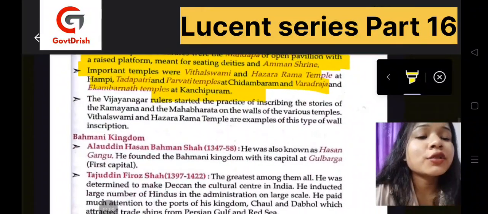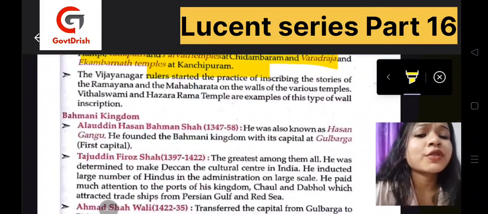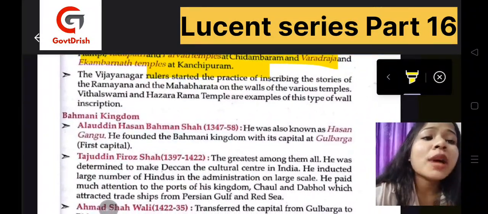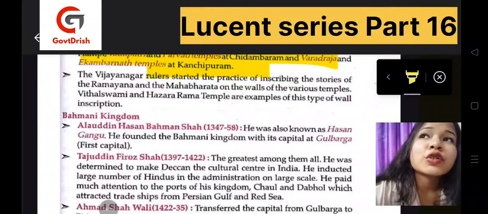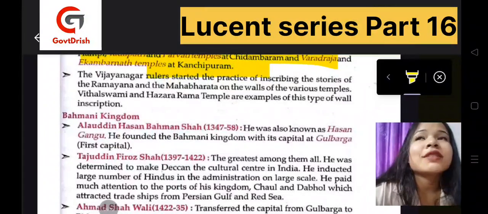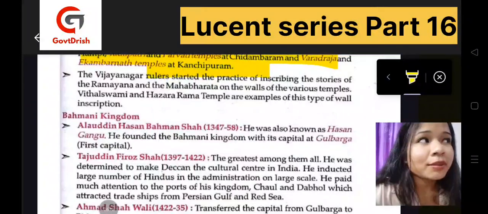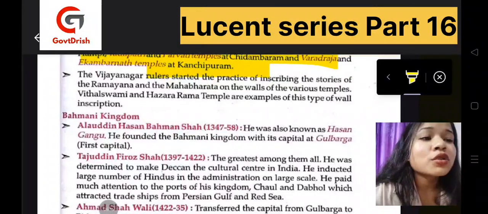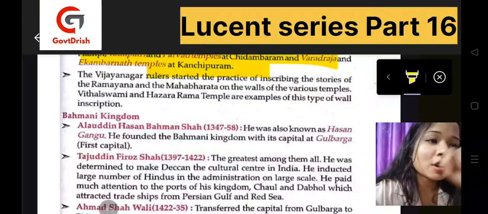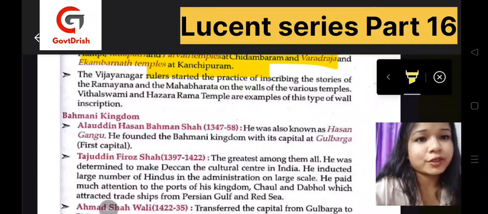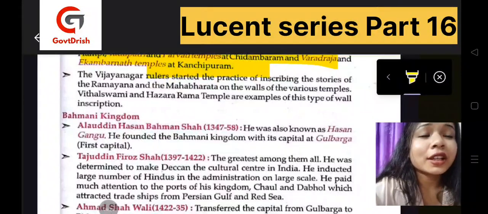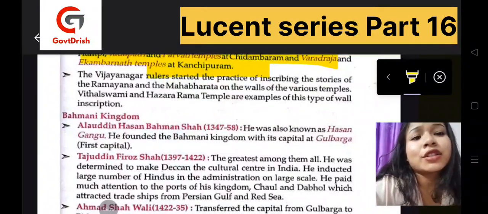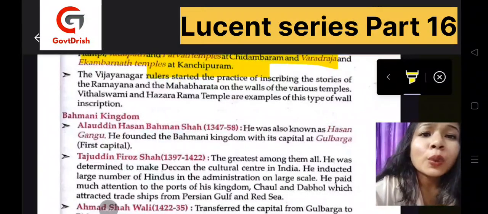Now, Vijayanagara rulers also started the practice of inscribing the stories of the Ramayana and the Mahabharata on the walls of various temples. They had different pillars and walls of the temples where they used to inscribe all the stories. Some examples where the Ramayana and Mahabharata are written on the walls are the Vithala Swami